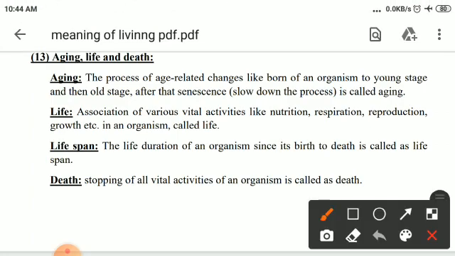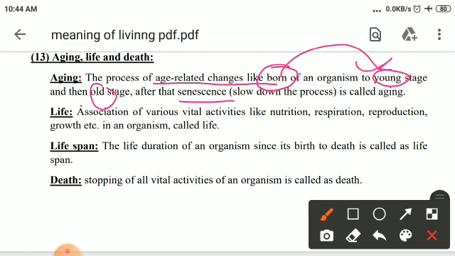Aging is the process of age-related changes: an organism is born, then comes to the young stage, then to the older stage, and becomes senescent, that means its processes slow down. This duration from birth to the older stage is known as aging.